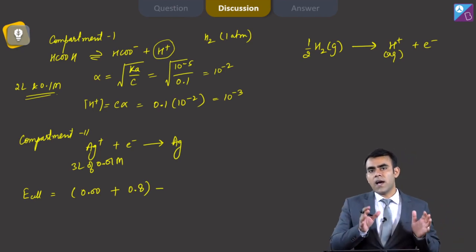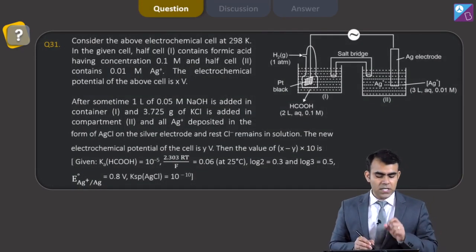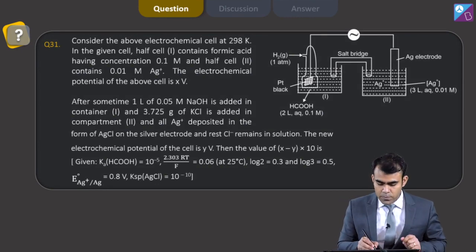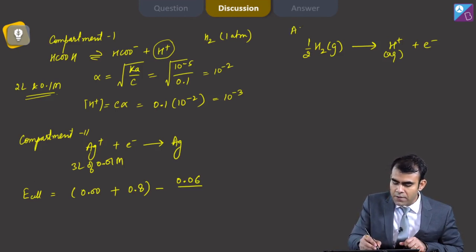Minus RT by F, and we have been given the value of 2.303 RT by F, that is 0.06. So this is 0.06 divided by, see, this is my anode half cell and this is my cathode half cell.